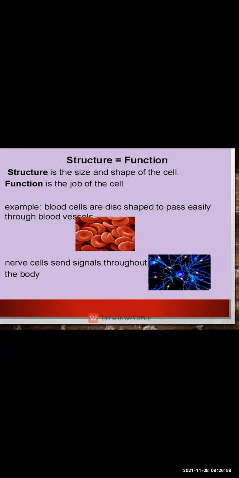And here you can see the nerve cells, which send signals throughout the body. So here you can see that the structure is related to size and shape, whereas the function is related to the work or the job given to the cells. For example, a nerve cell sends the signal throughout the body.